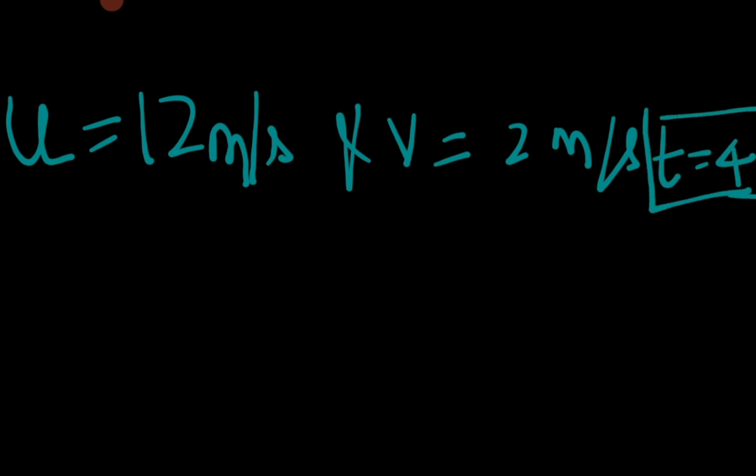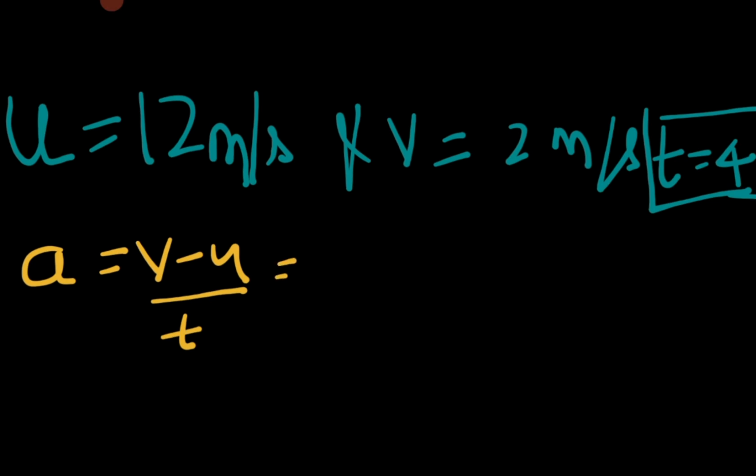So in the solution, a is equal to v minus u over t, that is 2 minus 12 upon 4 seconds.